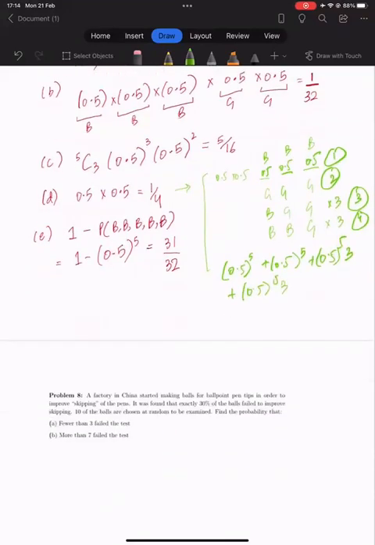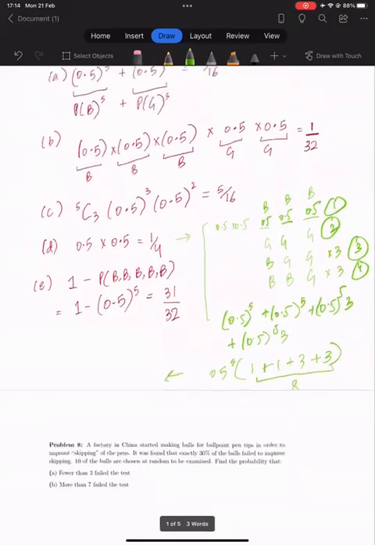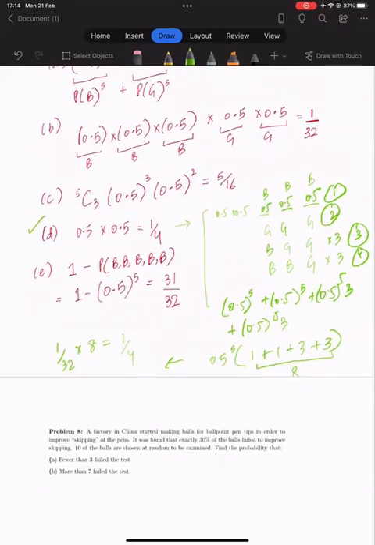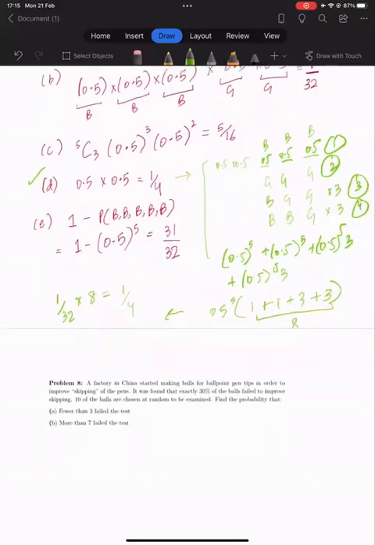So if we take 0.5 raised to the power 5 common, we get 1 plus 1 plus 3 plus 3, which is 8. And 0.5 raised to the power 5 is 1/32, as we saw in part B. This into 8 just gives us 1/4, which is our answer for D. So yeah, you can do this also if you want to see all the combinations. Moving on to the next question.